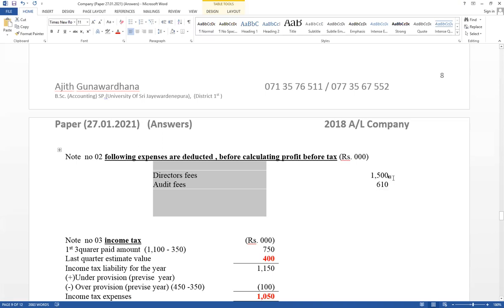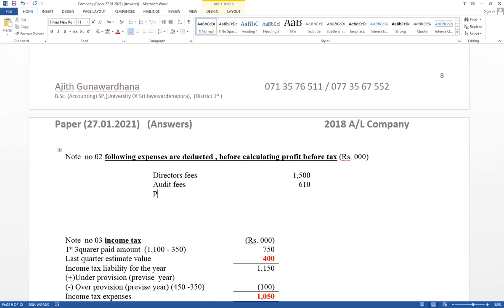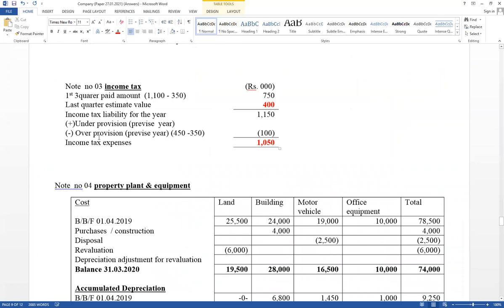It has available PPE schedule. Therefore, you have to calculate property, plant and equipment depreciation. Total value should be included here. Therefore, property, plant and equipment, PPE depreciation. Take total value. It has available note number 3, note number 4.